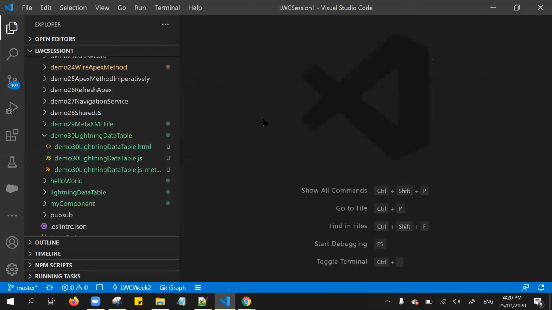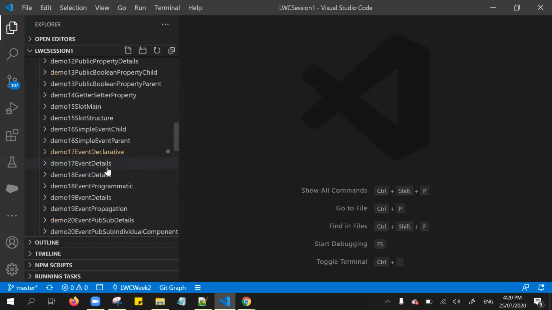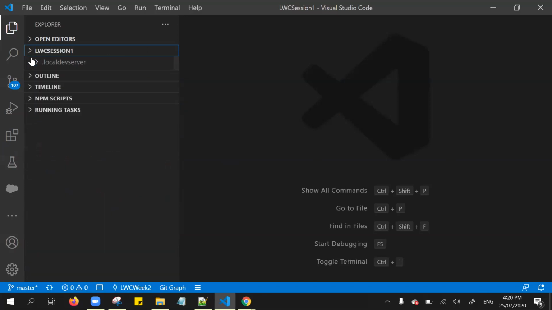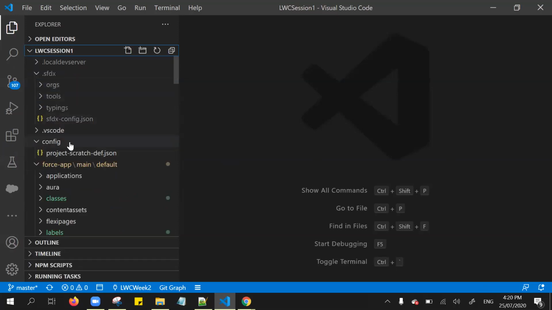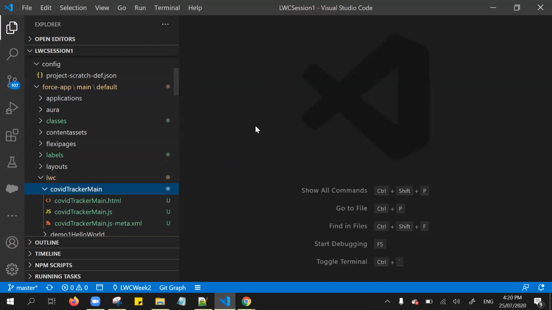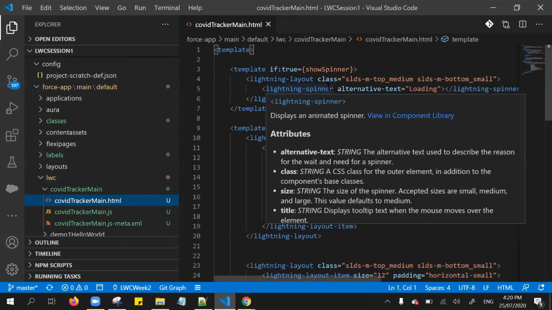Let me close it. Here on the left side, this is called the sidebar, and this particular thing is called the explorer, the file explorer. Whenever the components get loaded, that is called the editor view.